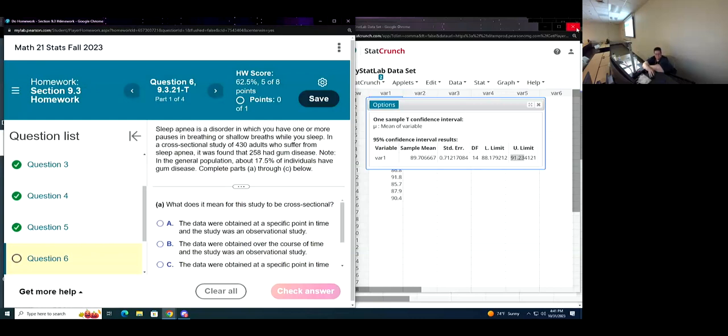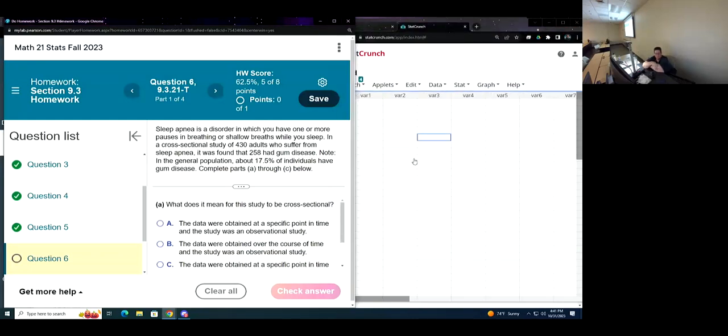Sleep apnea is a disorder in which you have one or more pauses in breathing or shallow breaths while you sleep. That's got one of those CPAP machines that makes all the noise. In a cross-sectional study of 430 adults who suffer from sleep apnea, it was found that 258 had gum disease. That's interesting. Note, in the general population, about 17.5% of individuals have gum disease.